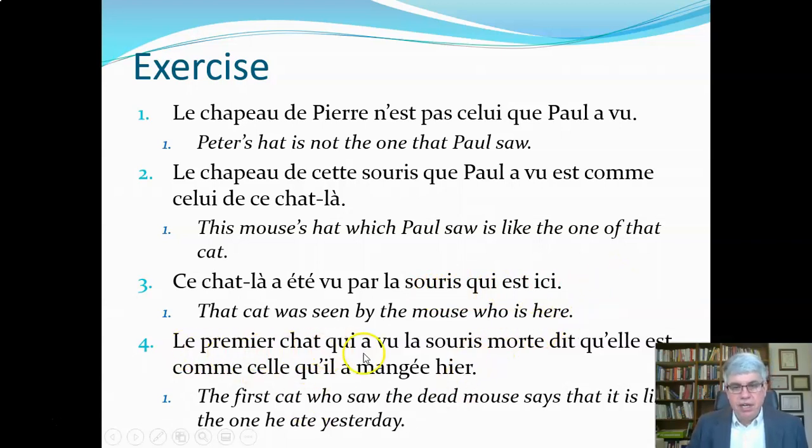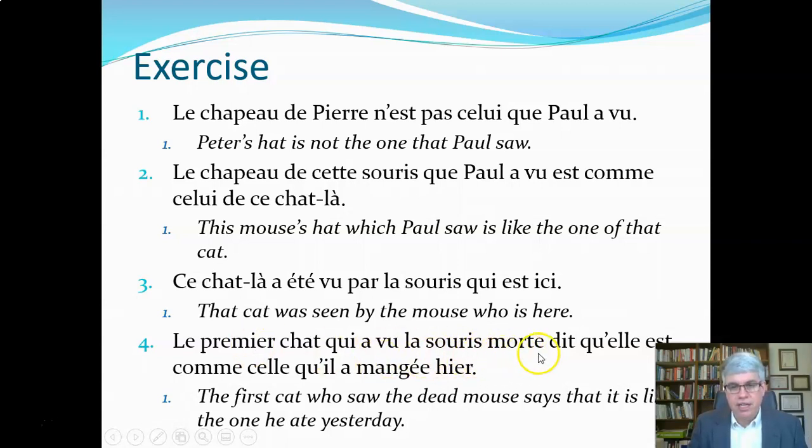Le premier chat qui a vu la souris morte. So we've got le premier chat, the first cat, who is the subject of a vu, who saw la souris morte, the dead mouse. So mort is the past participle of mourir. La souris morte would be the dead mouse.